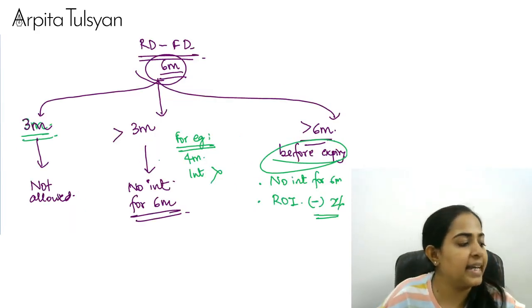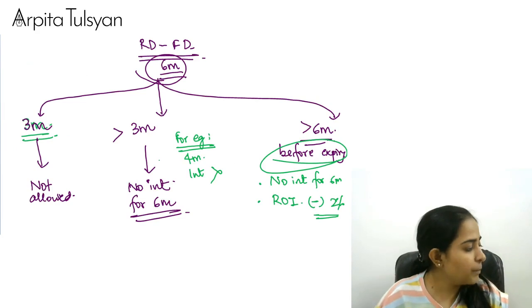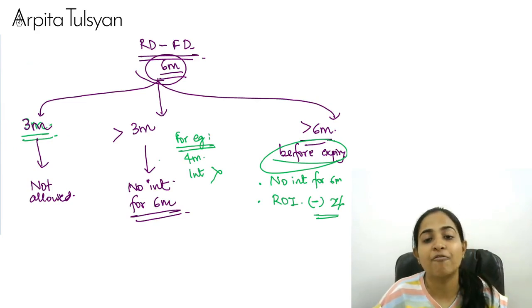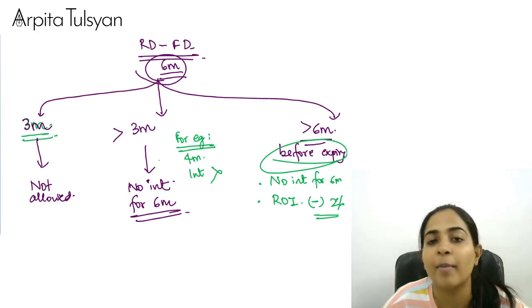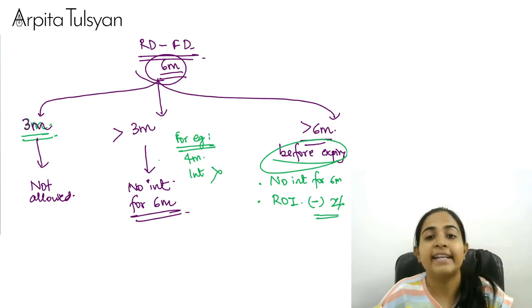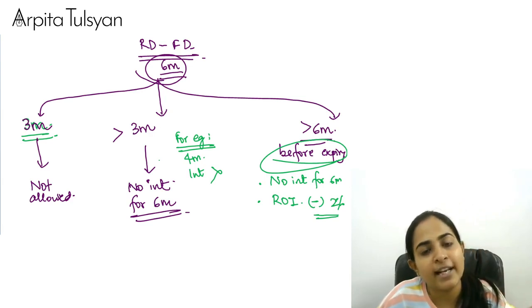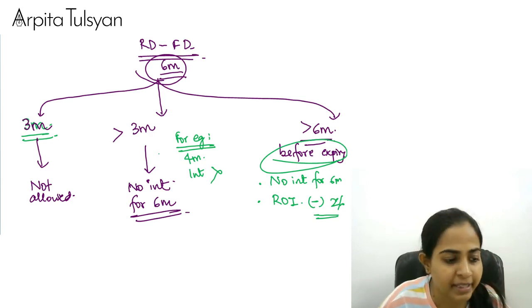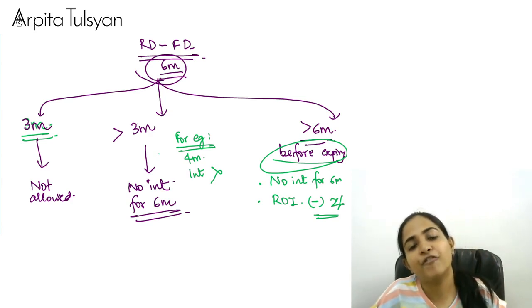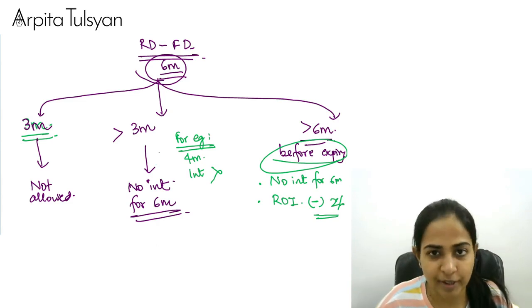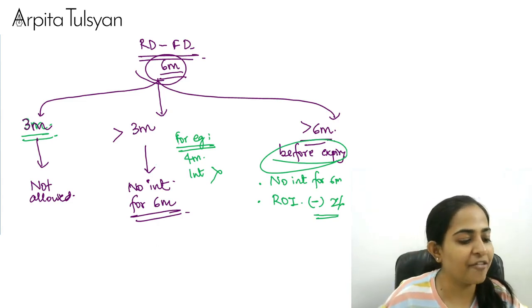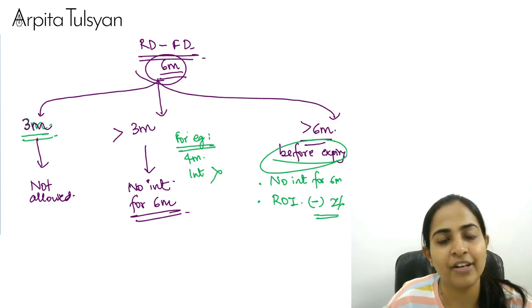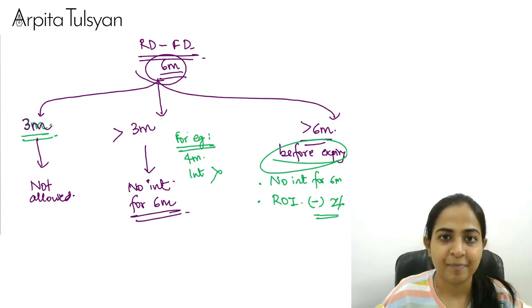Then in case of maturity, what is going to happen? In case of premature withdrawal, no money till 3 months, no interest till 6 months. Later, before expiry, interest at a lower rate, that is the normal rate minus 2%, and you will get everything if you keep the money till maturity. I hope you are very, very clear till here, everyone. Yes.